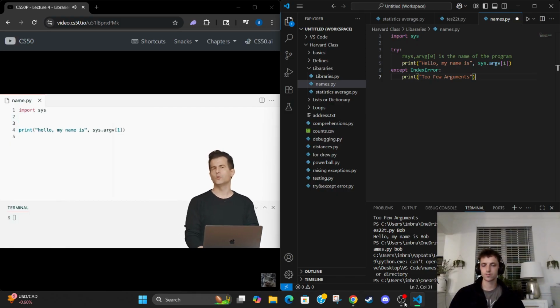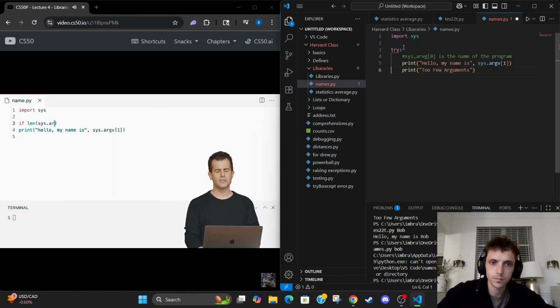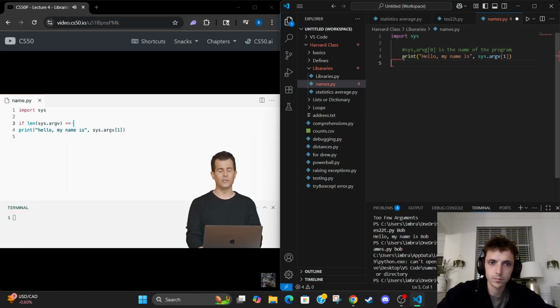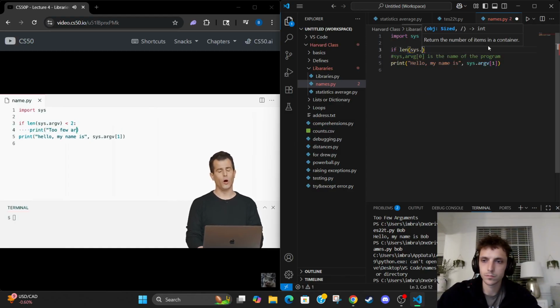Let me go ahead and introduce a conditional here. If the length of sys.argv is less than 2, or equivalently equal to just one value, but I'll just stick with less than 2 for now, then go ahead and print out too few arguments.